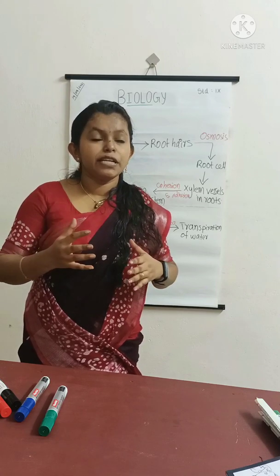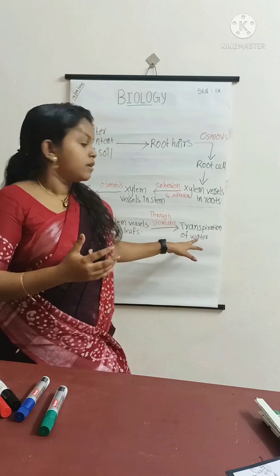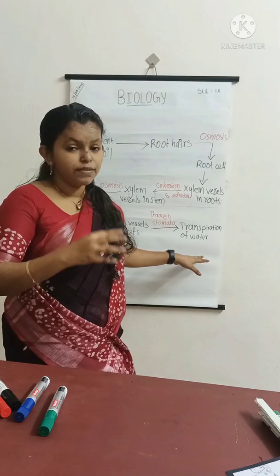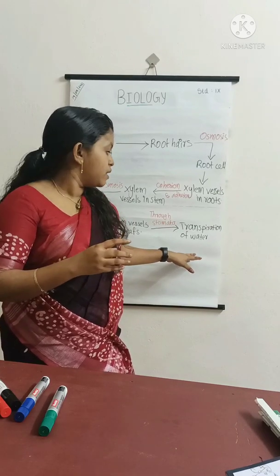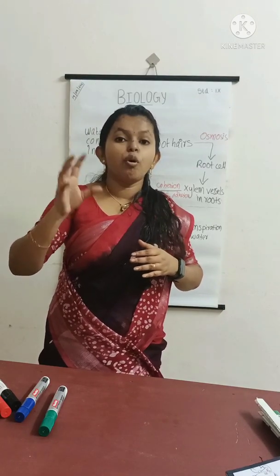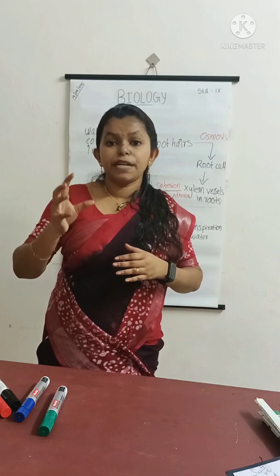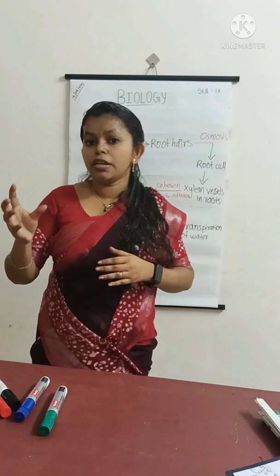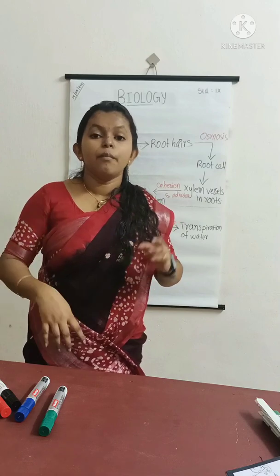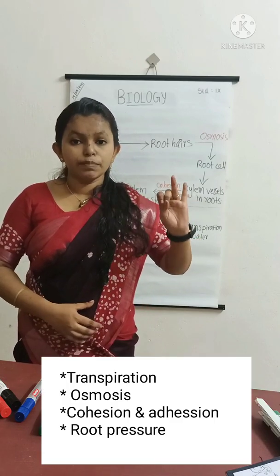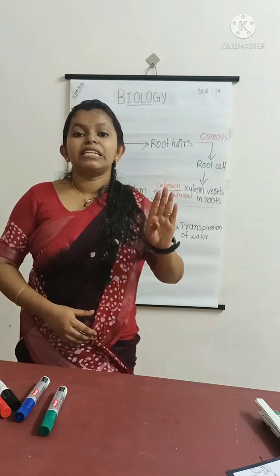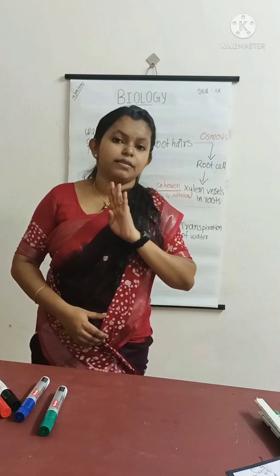So, transpiration of water takes place. It creates pressure inside the leaf cells. In order to compensate that pressure, the water is absorbed or transported from the adjacent cell through osmosis. The transpiration pull created as a result of transpiration also helps to transport water from the adjacent cell. In this way, transpiration, osmosis, cohesion and adhesion of water molecules, root pressure, etc. help in conduction of water in plants.